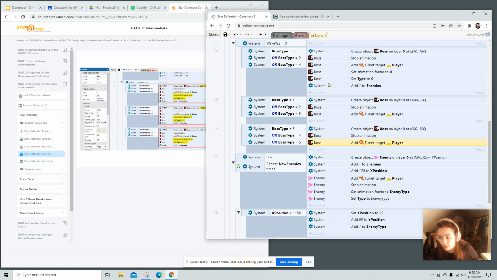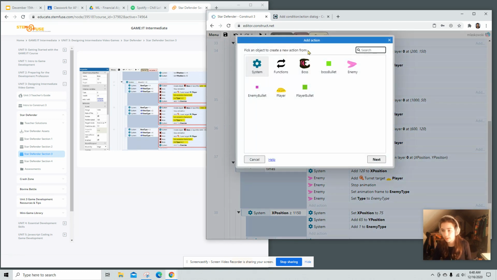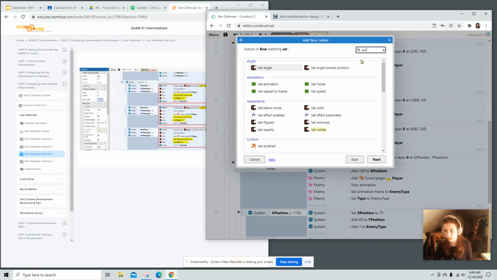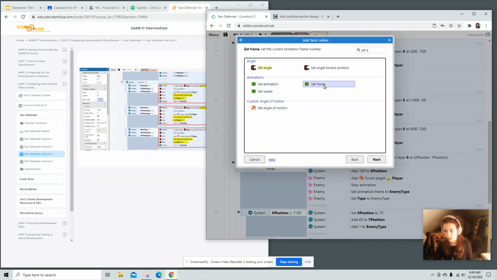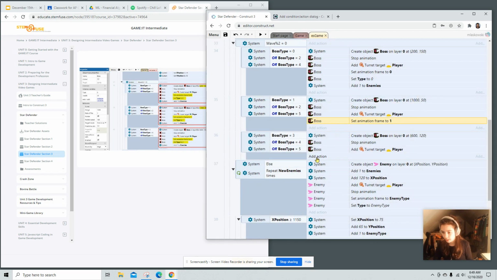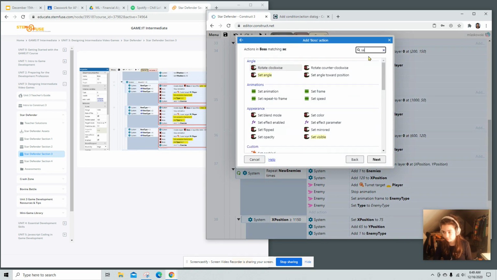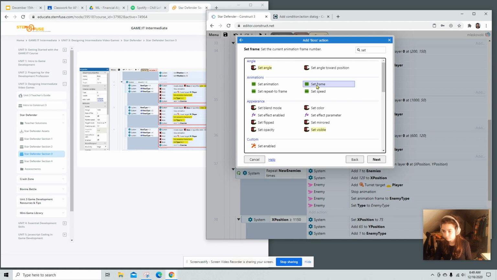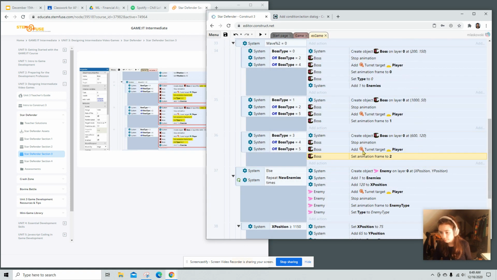Set animation frame to 0. We're going to do 1 right here, and then the last one will be 2. So set frame to 1. For the second one, we're going to do set frame to 2. Set type, that's our global variable of type, 0, 1, 2.